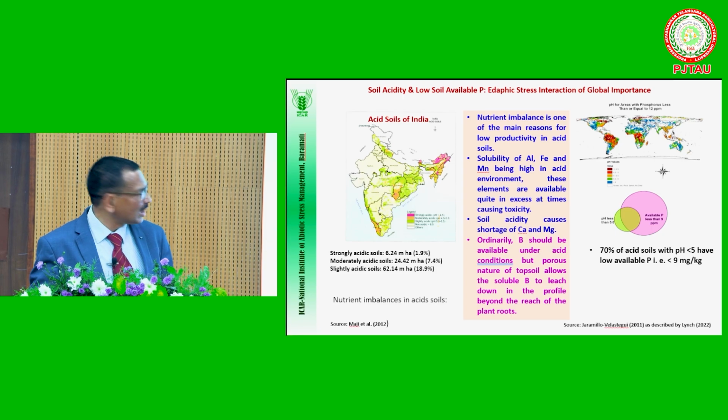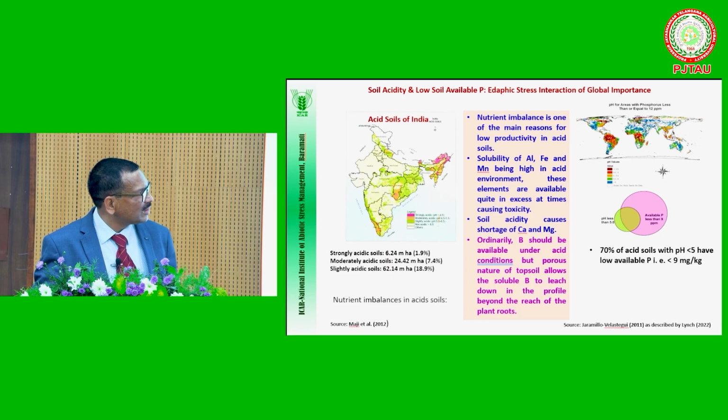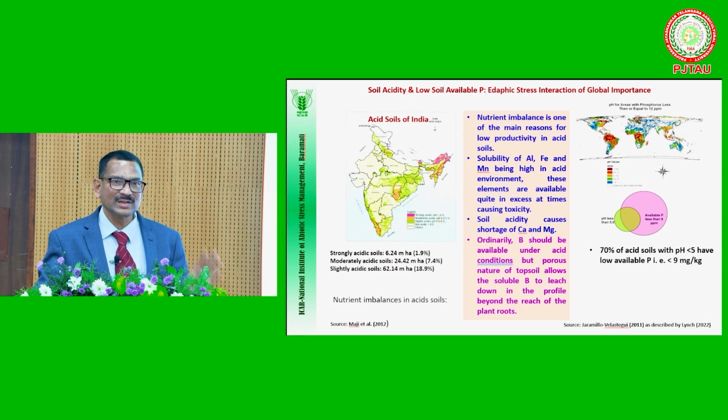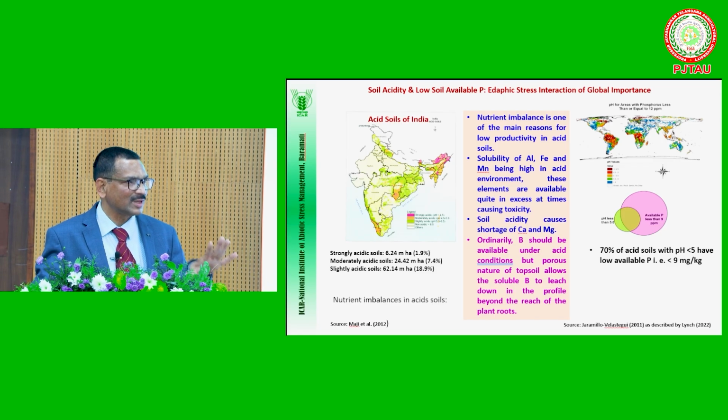They are nearly 30 million hectares. But if we see the major problem faced by soils internationally, here not only acidity causes problems, but 2-3 things. All of you know, one is aluminum, iron, manganese toxicity. Second is the reduction in root growth. That reduction in root growth also adversely affects water absorption and nutrient absorption. That is the one point because of the acidity and pH.